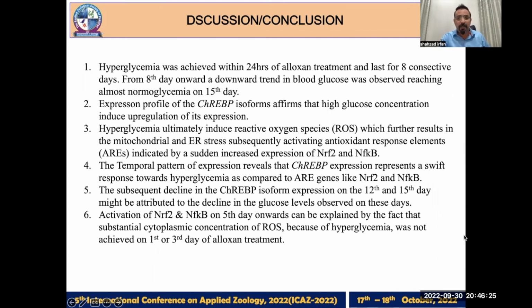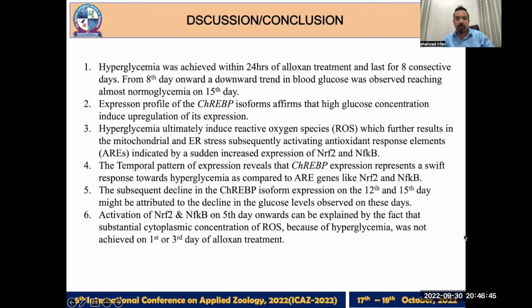The subsequent decline in the CREB isoform expression on the 12th and the 15th day might be attributed to the decline in the glucose level observed in these days, but that decrease was only observed for the alpha isoform.